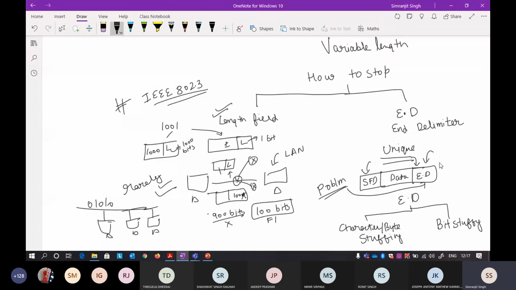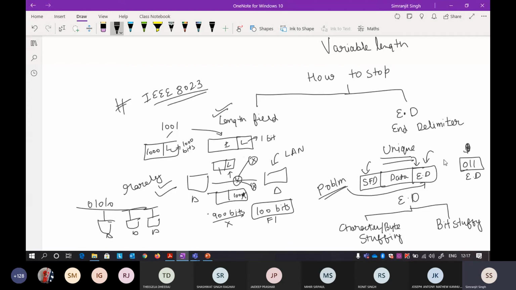The end delimiter problem is, suppose you say that my end delimiter is something unique like 0 1 1. This is my end delimiter. When it reaches the receiver, the receiver will know that this particular pattern is recognized by me, and I know that this is indicating the end of the frame. That is good and fine.